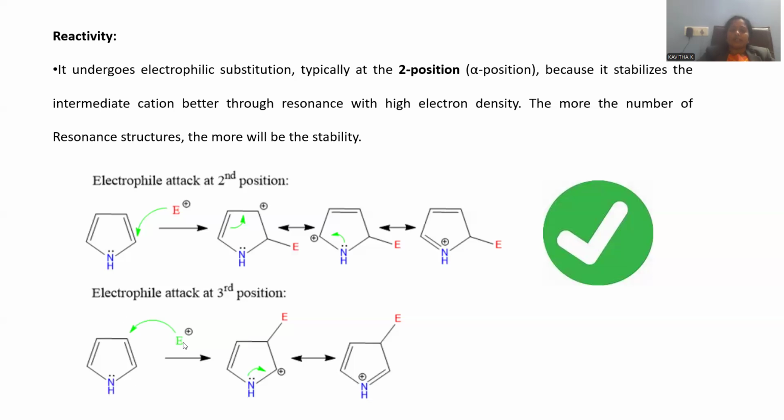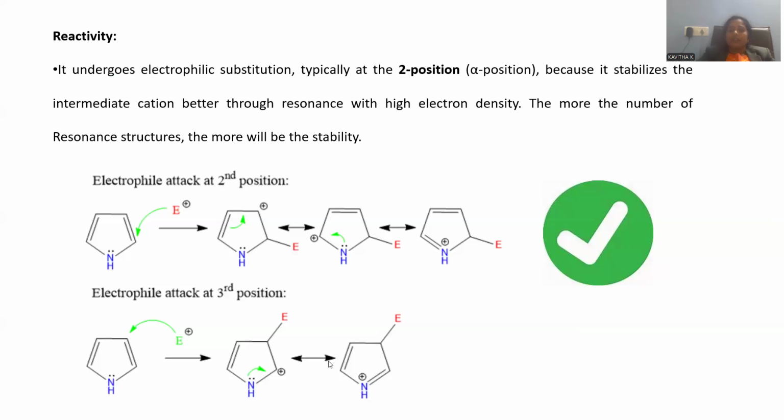Let me substitute this electrophile at position number 3. When the electrophile comes to position number 3, here the second carbon experiences the carbocation, and immediately the lone pair on the nitrogen will go to satisfy that positive charge, so that N positive will be obtained. This is the way only two possible resonance structures occur whenever the electrophile comes to position 3.